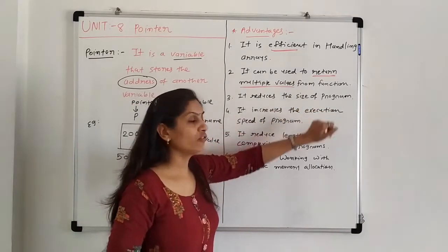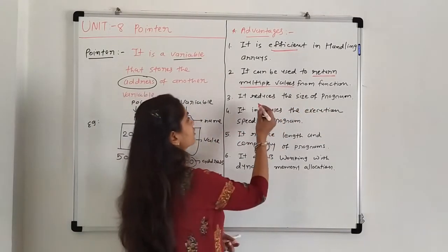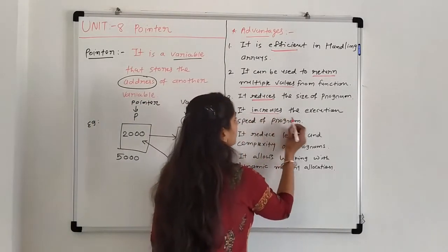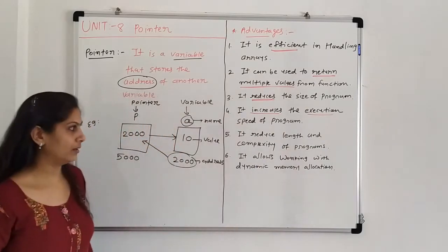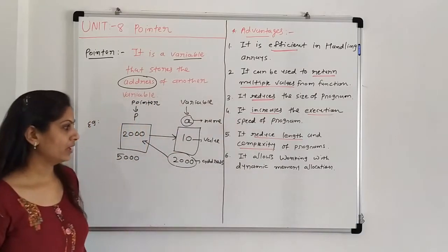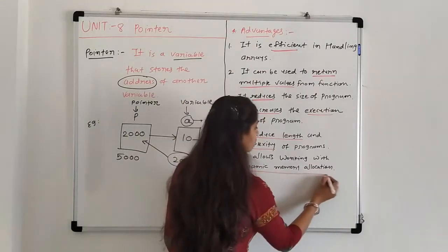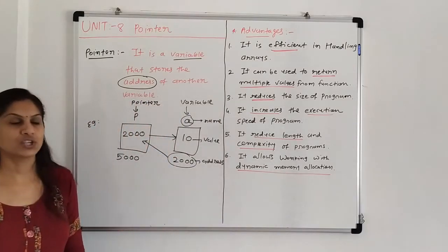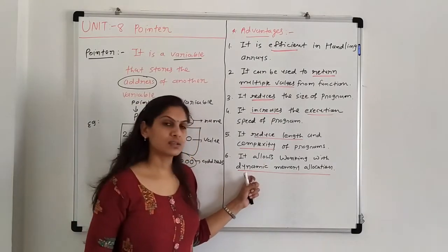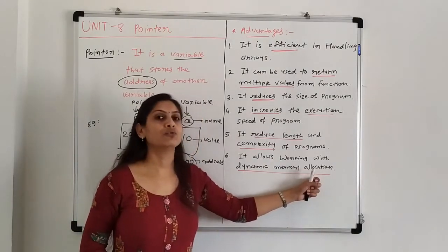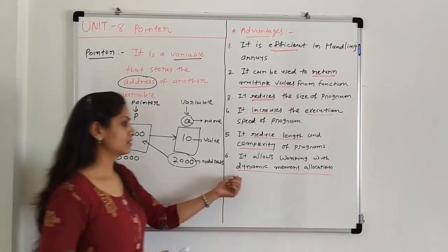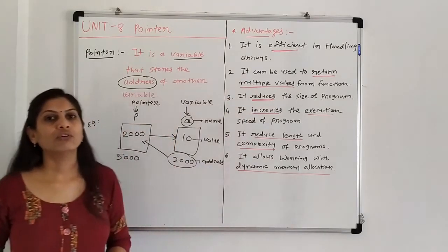Third, it reduces the size of the program. Whenever you are creating a large program, it reduces the size. Fourth, it increases the execution speed of the program. Fifth, it reduces the length and complexity of the program. And sixth, it allows us to work with dynamic memory allocation, which is our next chapter after pointers. Whenever we use dynamic memory allocation, we must use pointers. So these are the advantages of pointers.